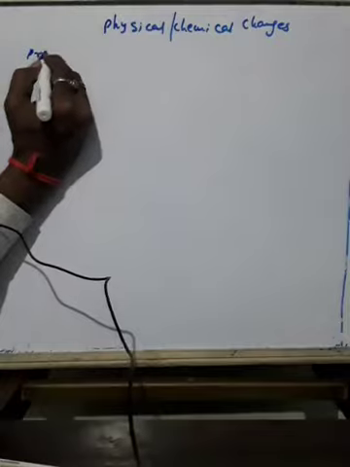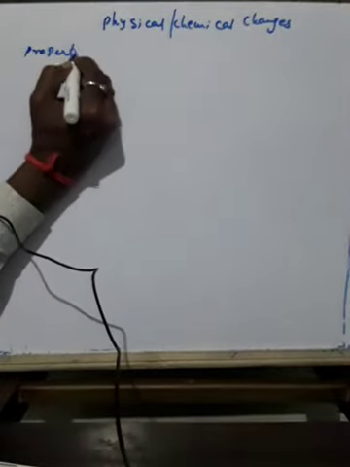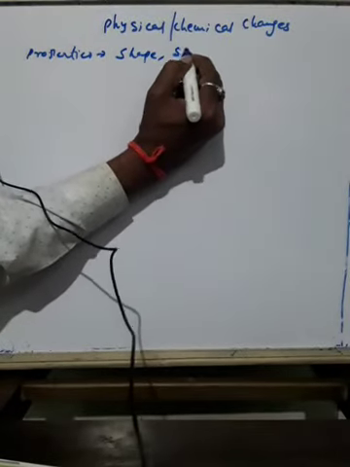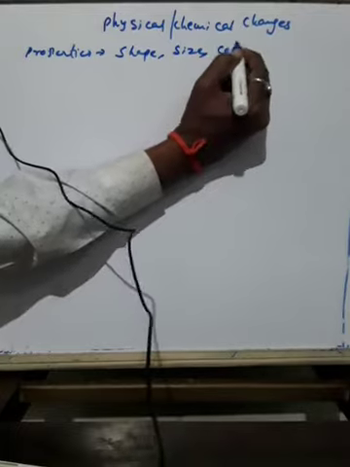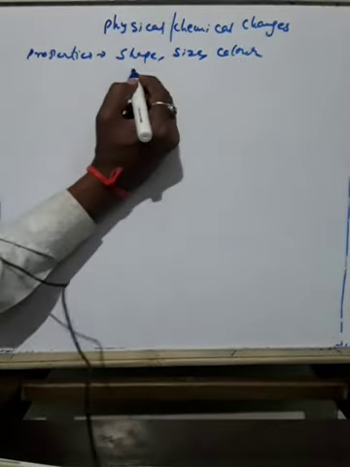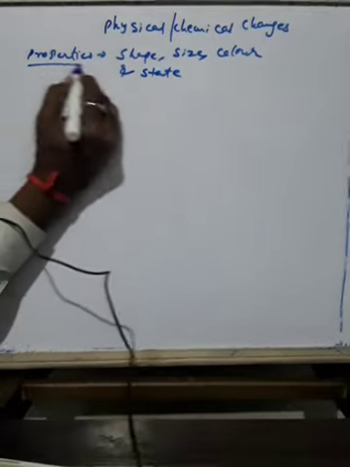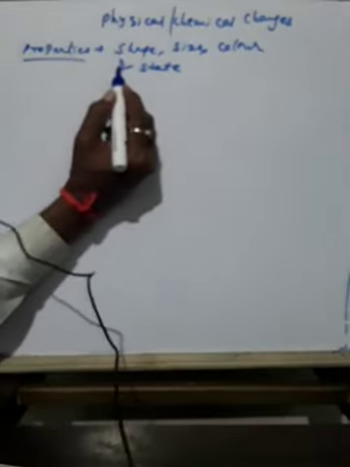Then what are physical properties? The properties like shape, size, color, and state. So these are called physical properties.